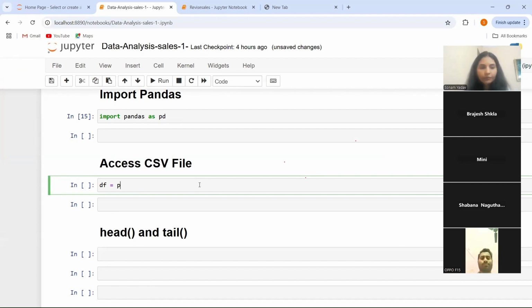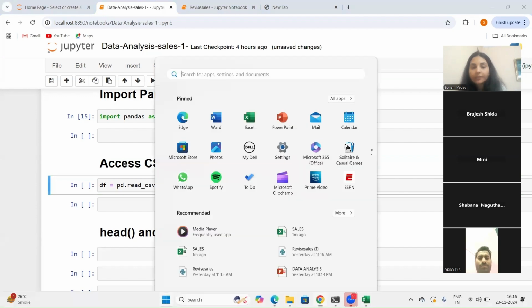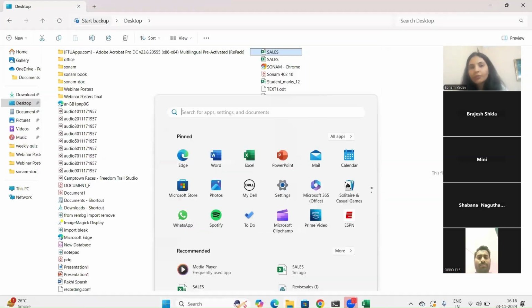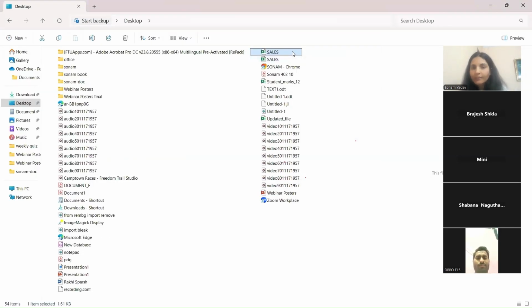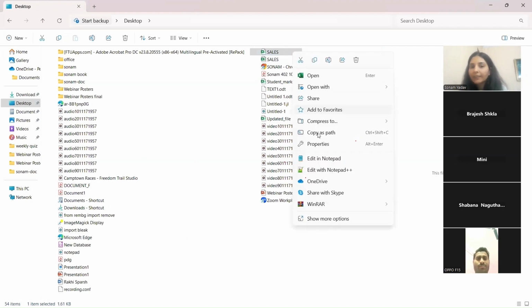Now what we have to do, we have to write PD and after this we have to use one function that is read CSV. Sorry. Under this, that is the read CSV function के अंदर as an argument, what we have to do, we have to give the path where our file is stored. So suppose my file is this, तो मुझे यहाँ से क्या करना होगा, I have to copy the path.